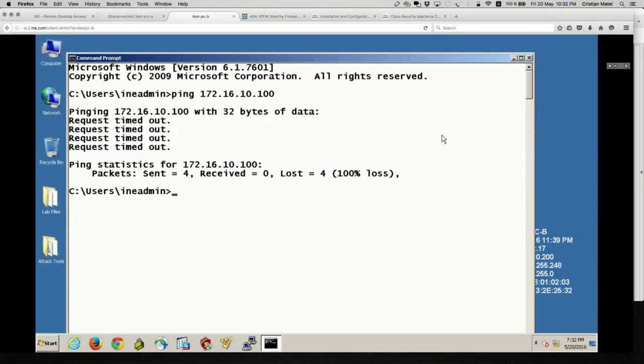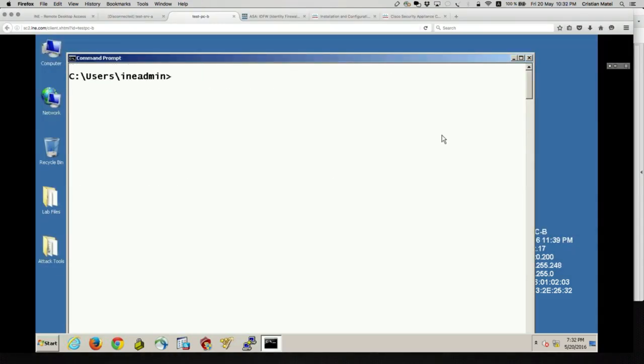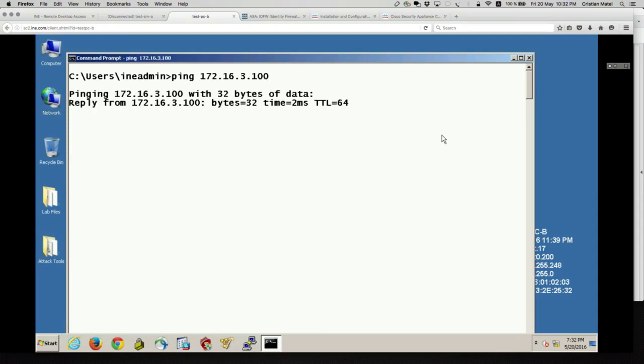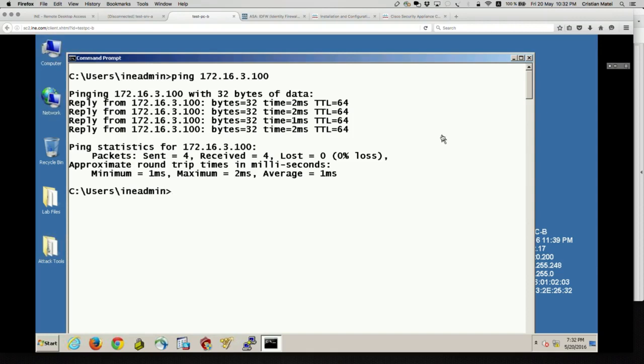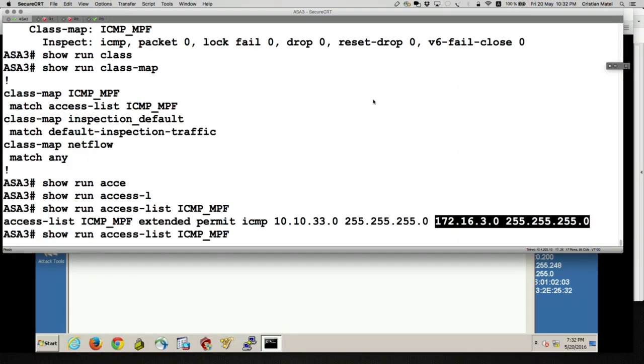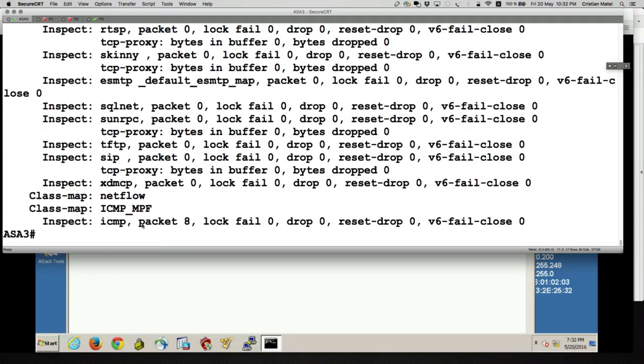But of course I should be able to ping ICE. There we go, it works. I sent 4 packets, and if you look at the counters with show service-policy, there we go, I see 8 packets because there are 4 echo requests and 4 echo replies, as expected.